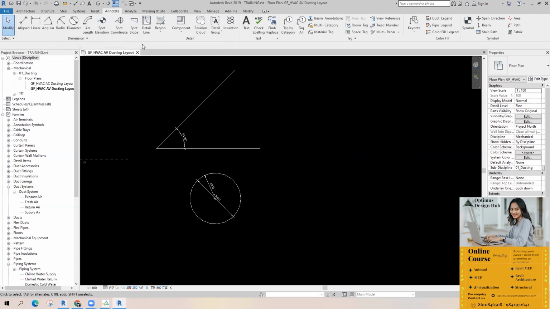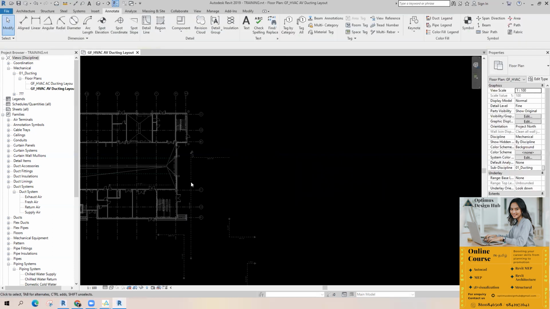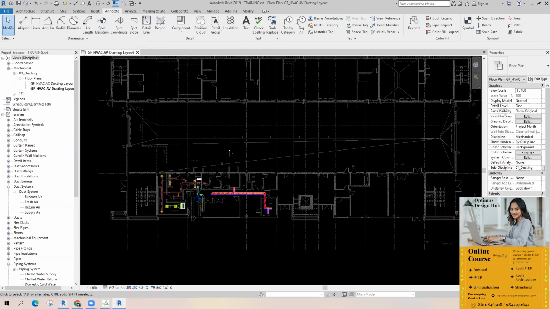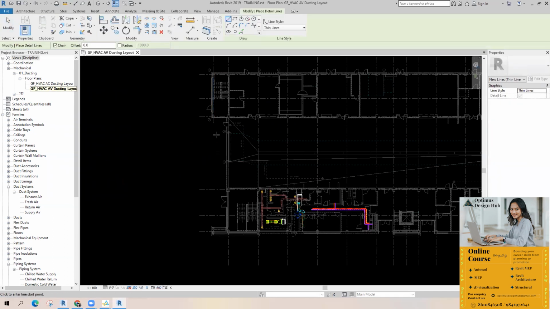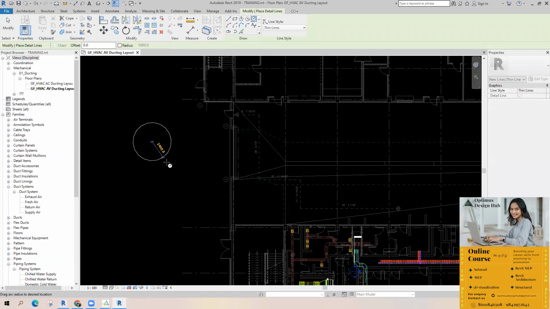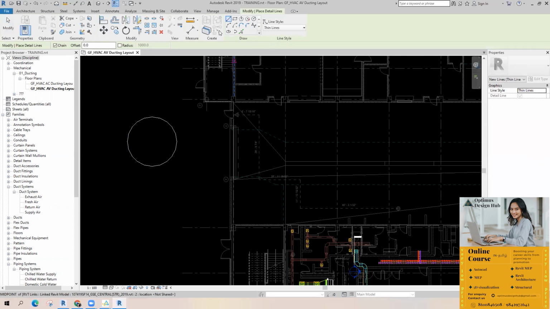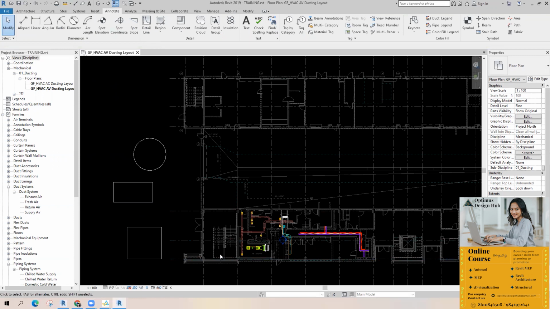Okay. Then detail line. Detail line is a 2D line. Okay, if you want to show some detail or create some detail in this view, you can use this one, detail line. That's a 2D line. It will be saved only in this view. Just take detail line. You can find the draw tools, whichever tools you need. If you're taking a rectangle, you can take a rectangle. Okay, this is just a simple 2D line for reference or for creating a detail or something else.